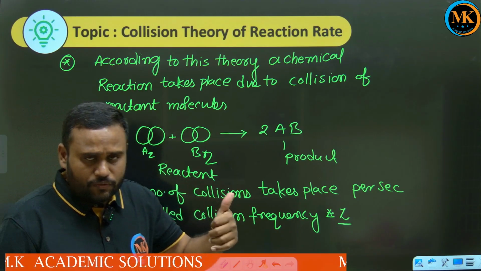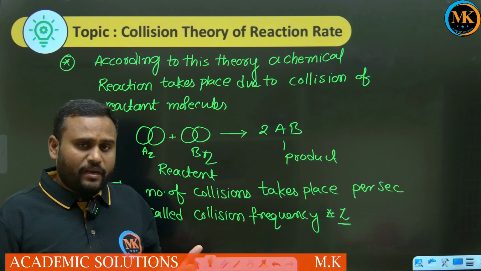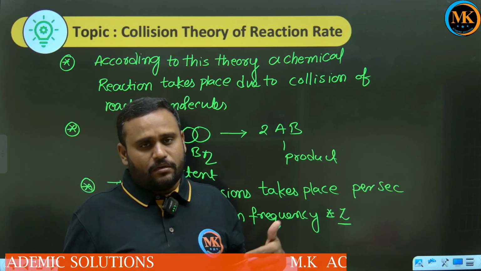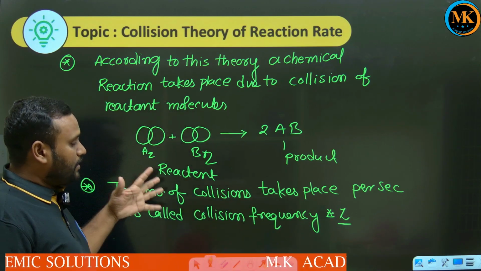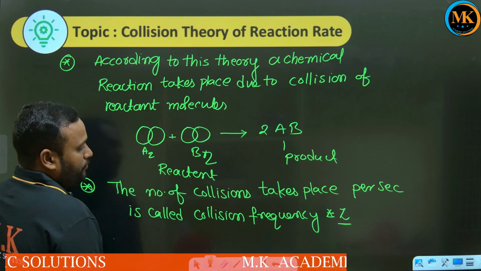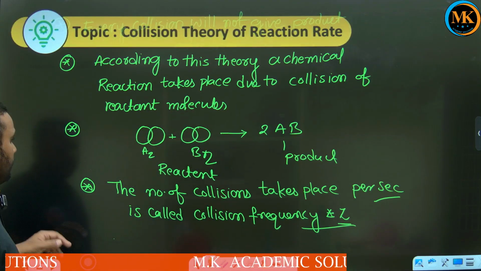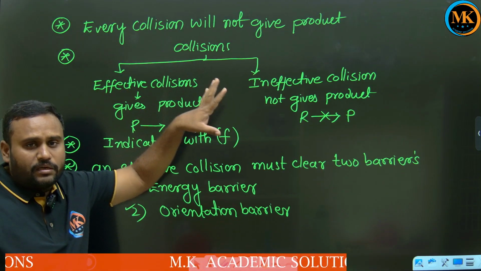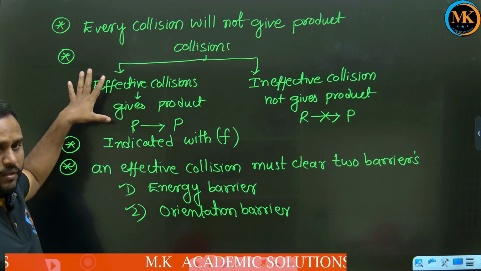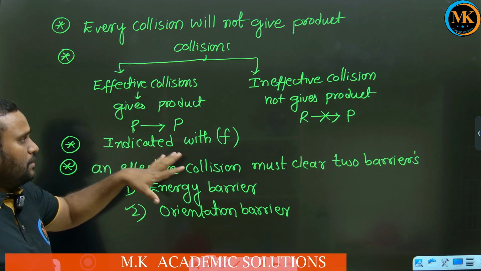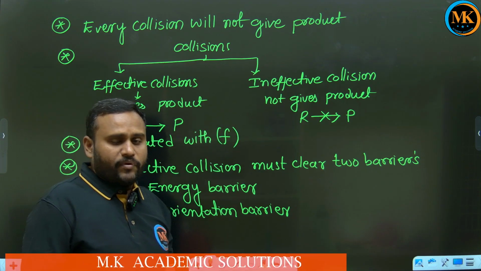Only a few collisions will give us product. The number of collisions that take place per second is known as collision frequency. Each and every collision will not give us product. Only effective collisions will give us product, and ineffective collisions do not give us product.